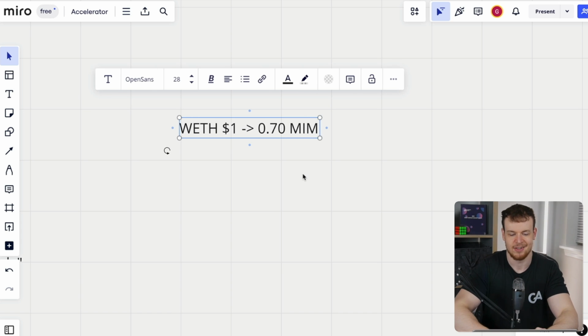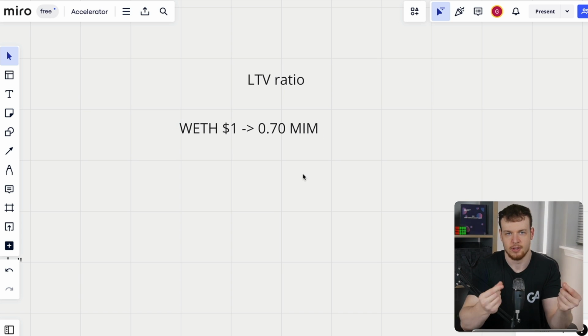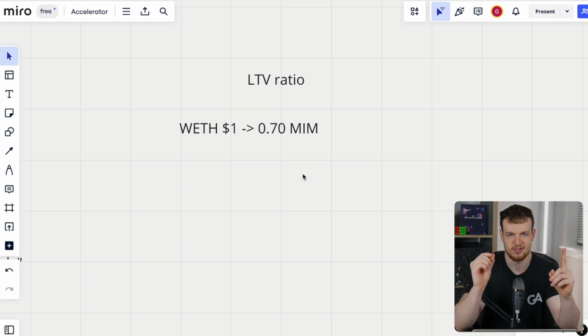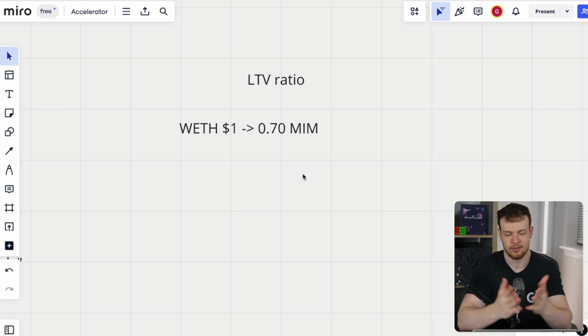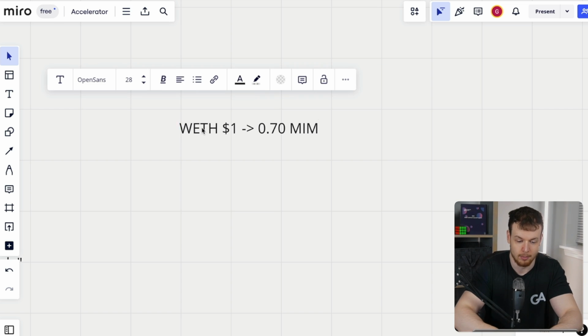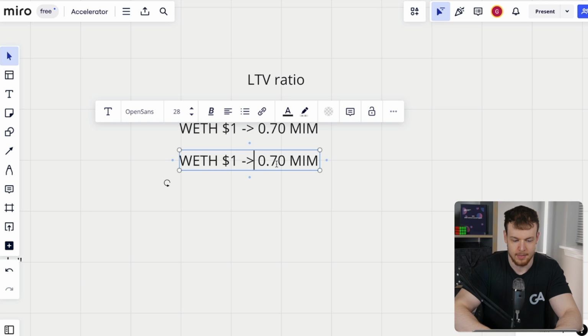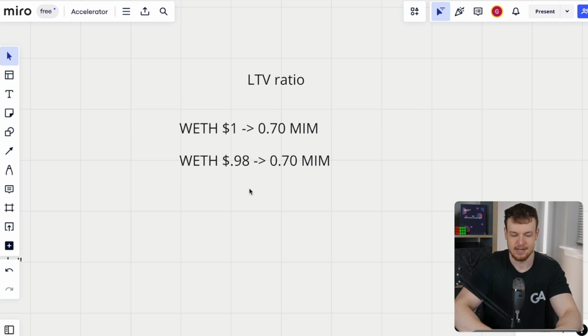And that would be a 70% LTV ratio, right? So for every $1 of value, I'm able to have 70 cents of a loan in MIM against that. If I ever go below that ratio, so maybe for every 70 cents of MIM borrowed, I have 0.98, so 98 cents of collateral, then this position is liquidatable, right?